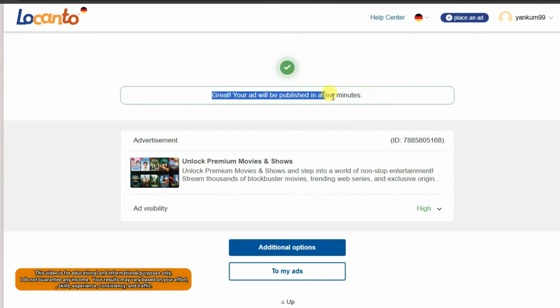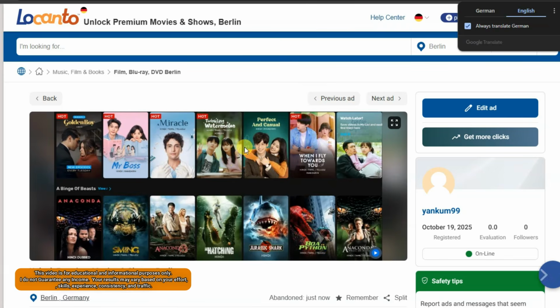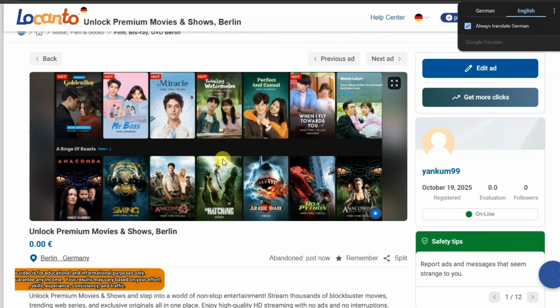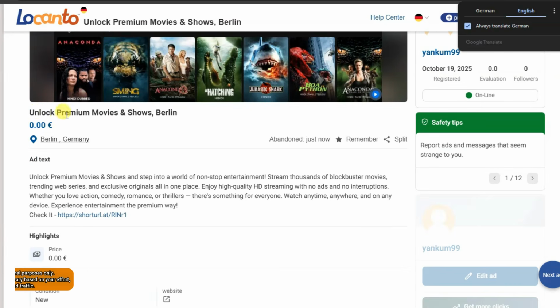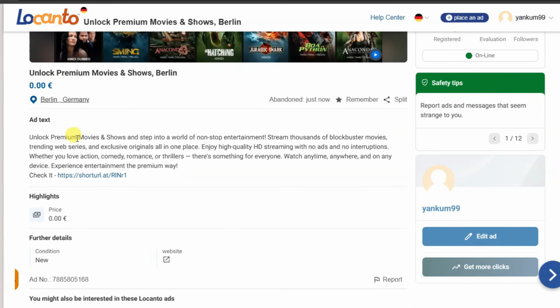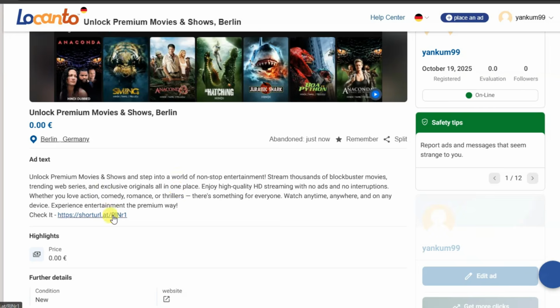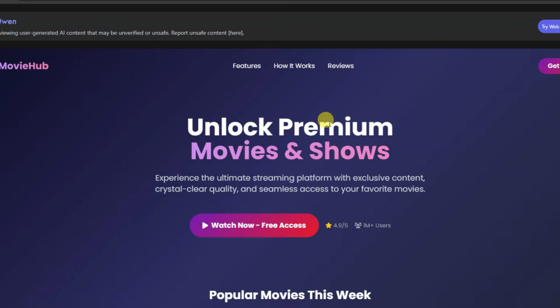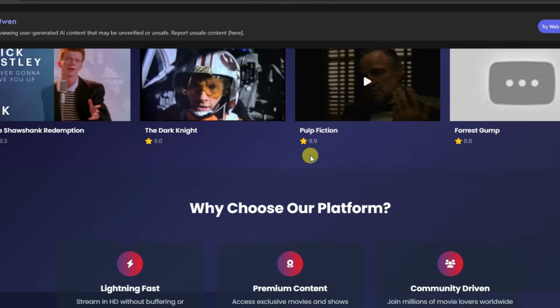Yeah, here we go. As you can see, great. Your ad will be published in a few minutes. You can click here. Guys, here is showing my advertisement. Here is showing the image. Here is showing the title. Here is showing the description. And here is showing the clickable text. When any person clicks on this URL, they will be redirected to this landing page.